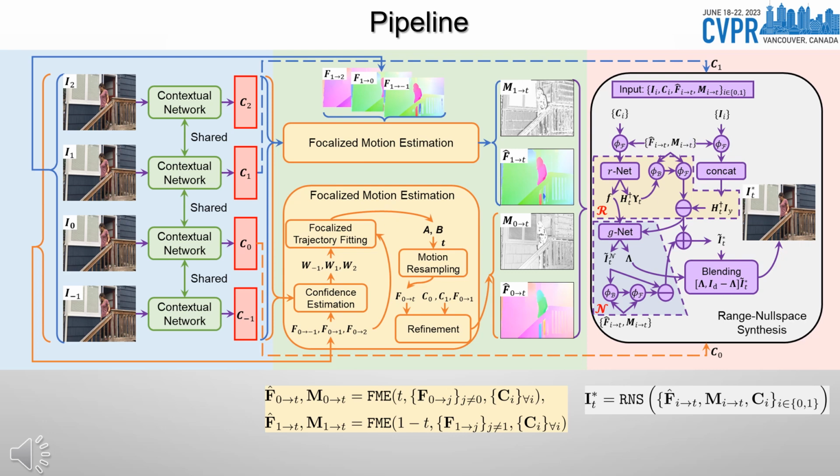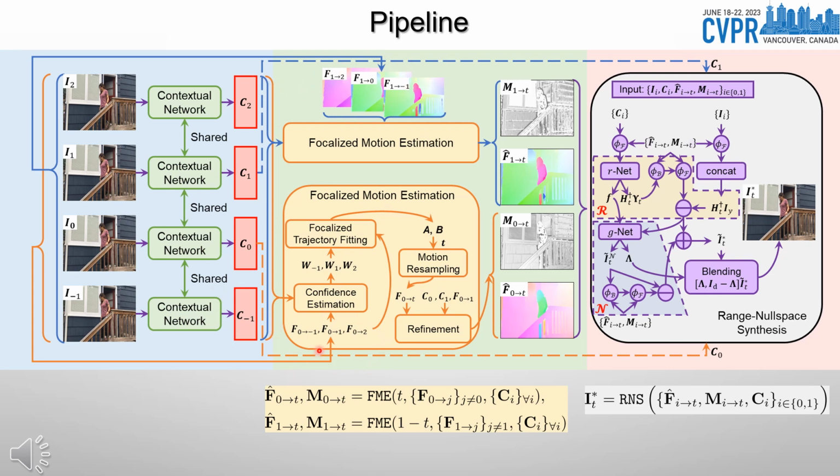Following the routine of previous works, our framework takes four adjacent input video frames I-1, I0, I1, I2 and generates intermediate frame IT for any given time t. Our pipeline starts by extracting appearance features for each input frame with a contextual network. In the meantime, optical flows starting from I0 or I1 to other neighbors are computed.